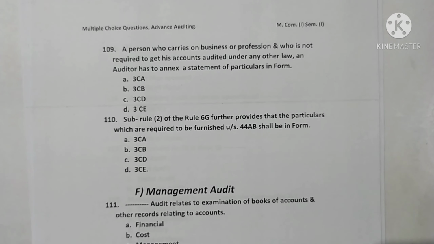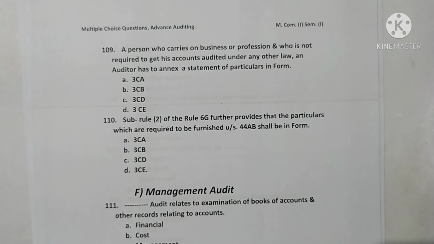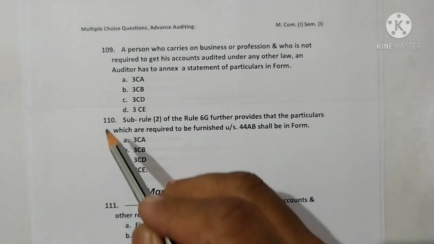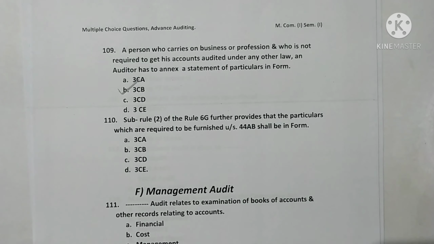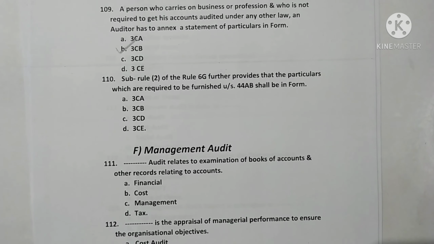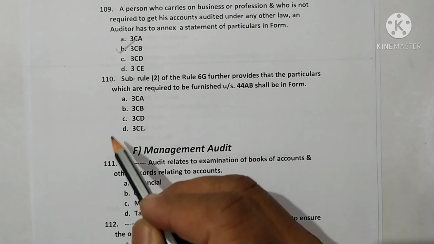For a person who carries on business or profession and who is not required to get his accounts audited under any other law, the auditor has to annex a statement of particulars in Form 3CB. Option B is correct. Sub Rule 2 of Rule 6G further provides that the particulars required to be furnished under section 44AB shall be in Form 3CD. Option C is correct.